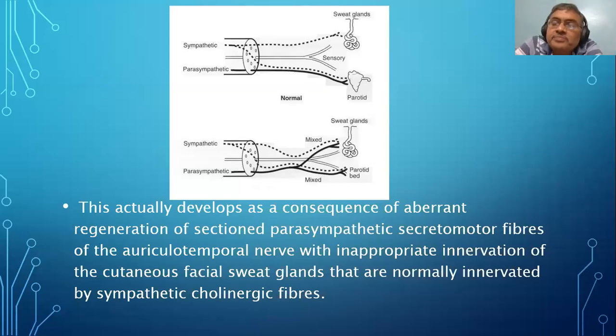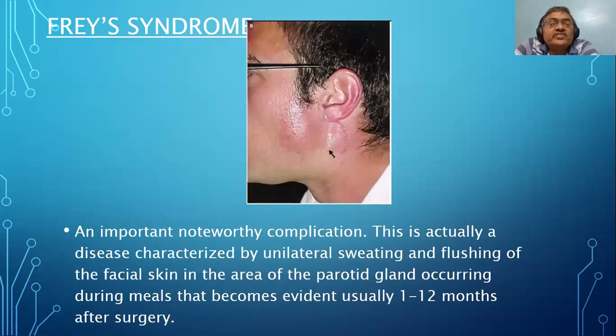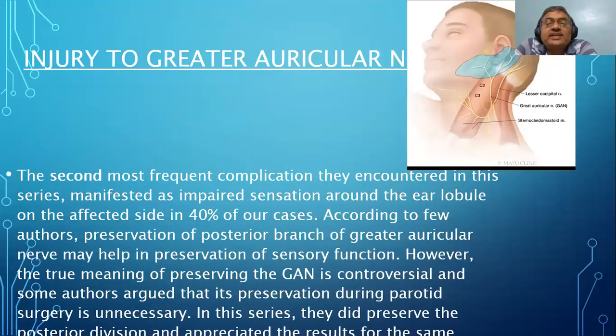Okay, so a very simple thing. The nerve which was supplying the parotid also supplies the skin and causes all these problems. Crosswire, you can call it. Next slide. Next slide. Yes, very good.